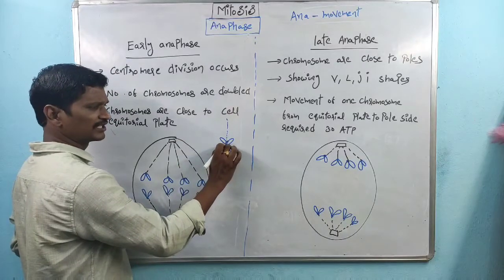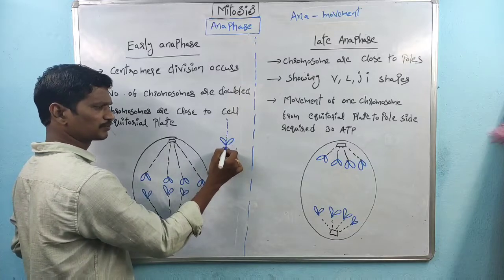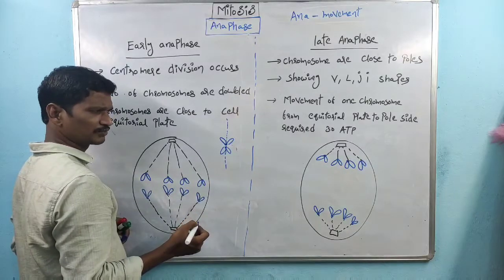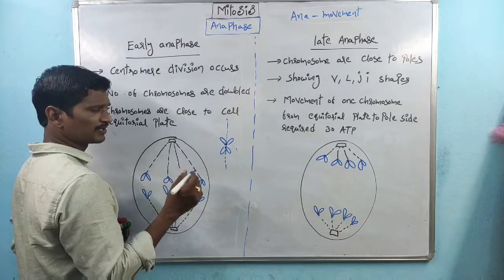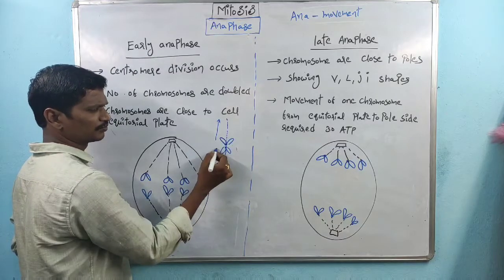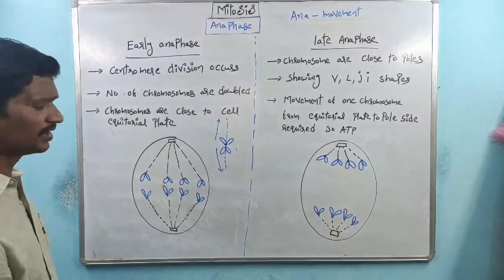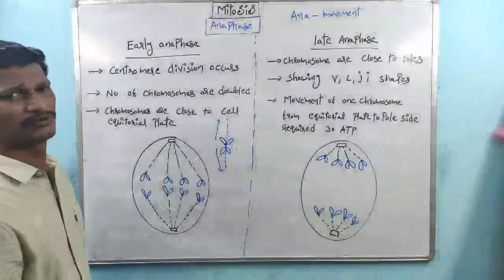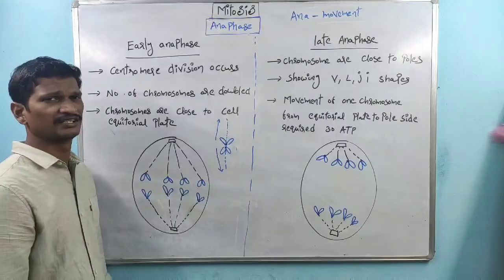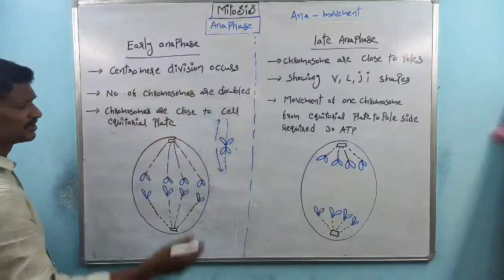In anaphase, splitting of chromosomes occurs. The chromosomes are split. After the splitting process, this chromosome moves towards this pole side and this chromosome moves towards the other pole side. So movement of chromosomes is indicated here by ana. So the phase is called anaphase, right? So centromere division takes place.